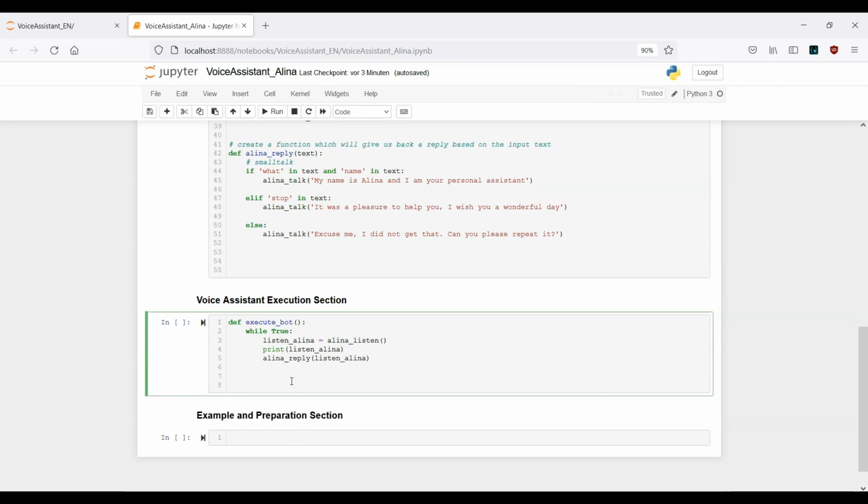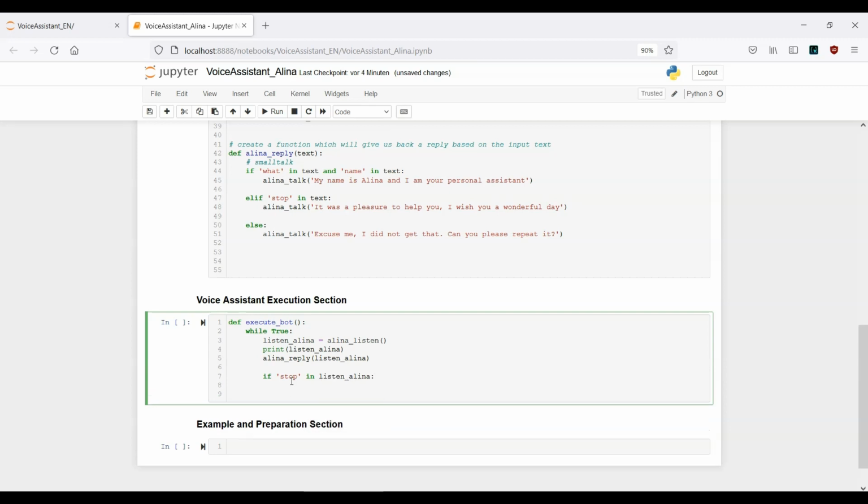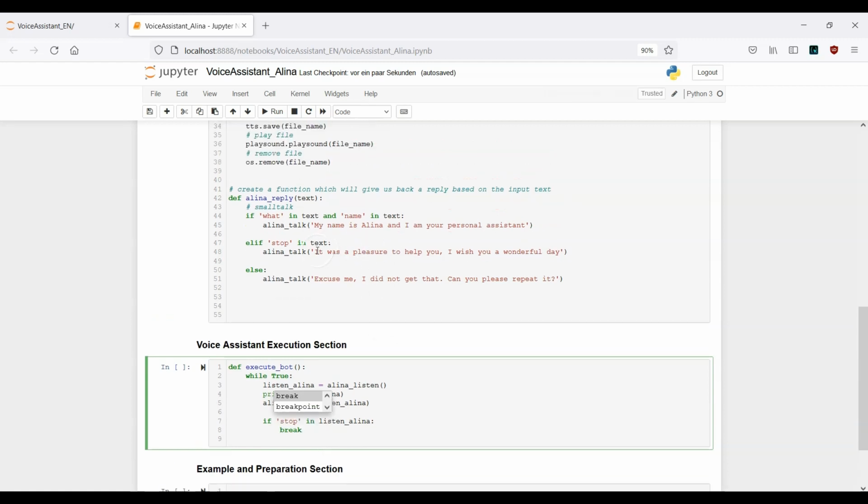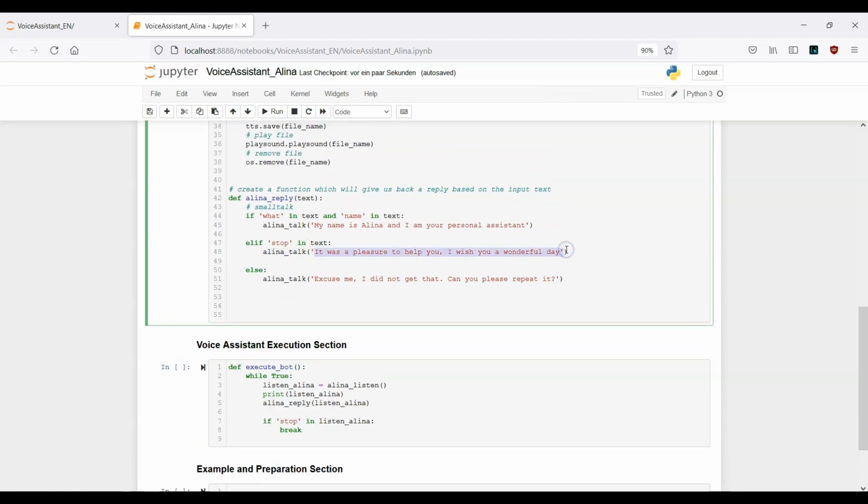So let's go ahead and do this. So if stop in listen_Alina, what we want to do is break out of this loop. We don't just want to get back this reply, but we will have this reply and break out of this, sorry, not for loop, this is a while loop, break out of this while loop here.